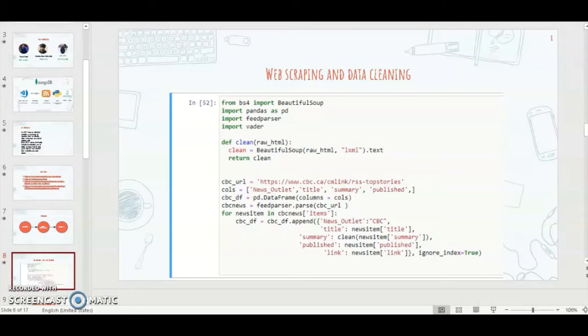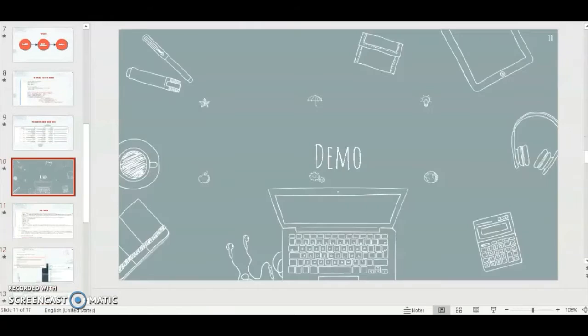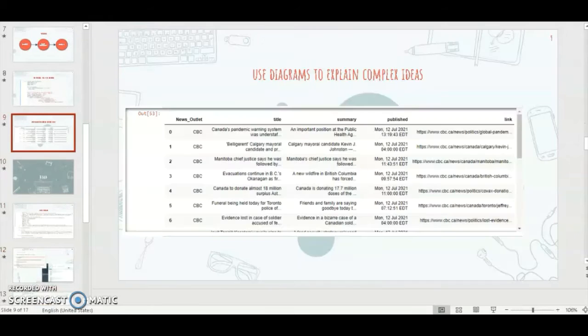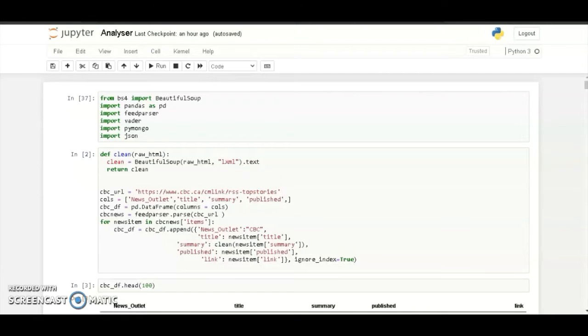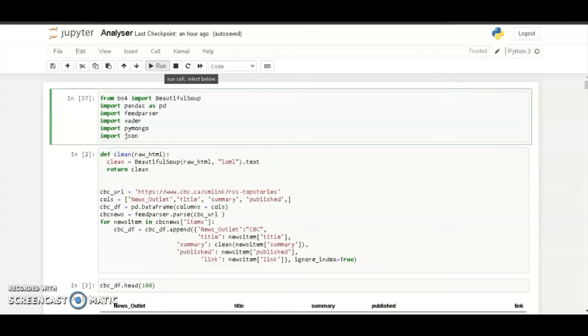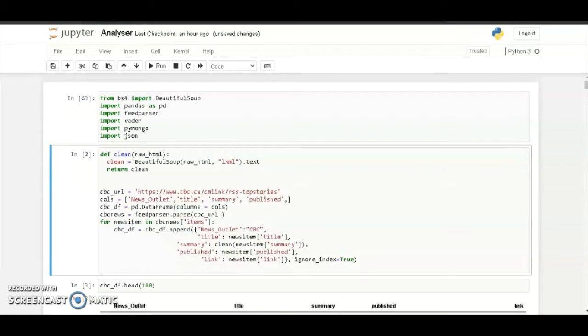So this is the code. These are the header files I imported, and sorry, I skipped forward a bit, and I'll demonstrate it to you right now. First of all, we need to define our header files, and for that I use Beautiful Soup, Pandas, Feed Parser, Vader, PyMongo, and JSON for the storage to the cloud. First we run this, and then this is the data scraping part. First we define a Beautiful Soup object, and then this is the URL link.